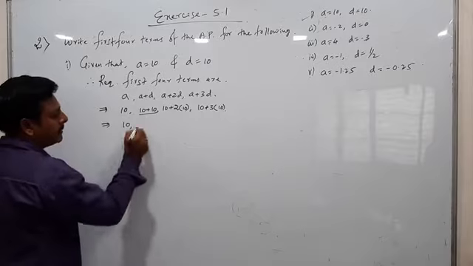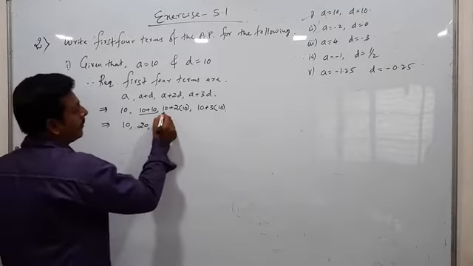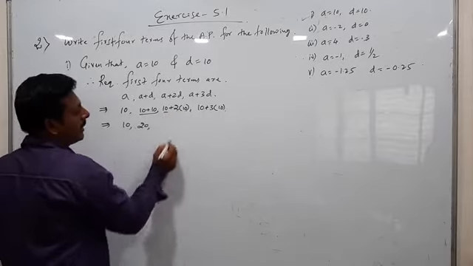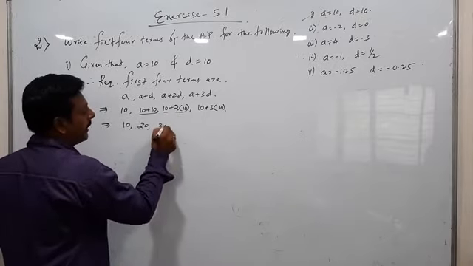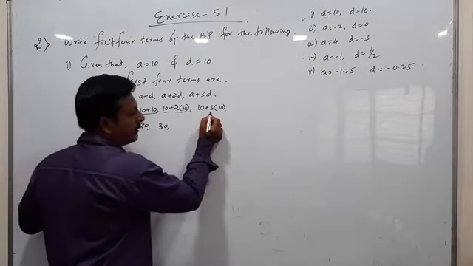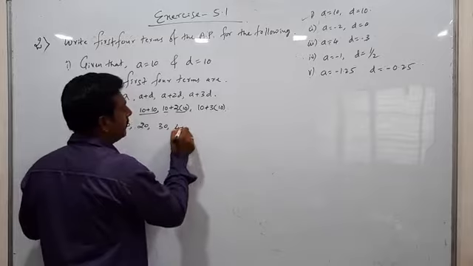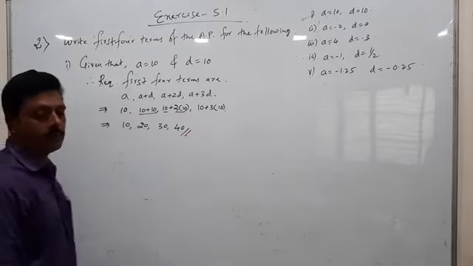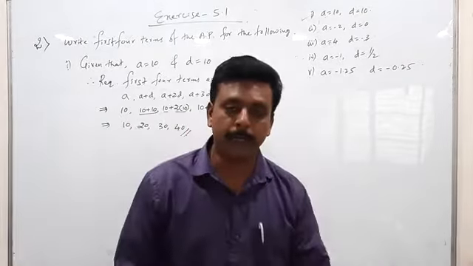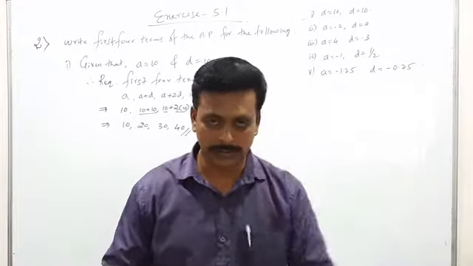10 plus 10, how much? 20 comma. So 10 plus 10, 2s are 20. 20 plus 10 is 30. 10 3s are 30. 30 plus 10 is 40. These are the first 4 terms of the arithmetic progression. Very easy, no? It is a 1 mark question.